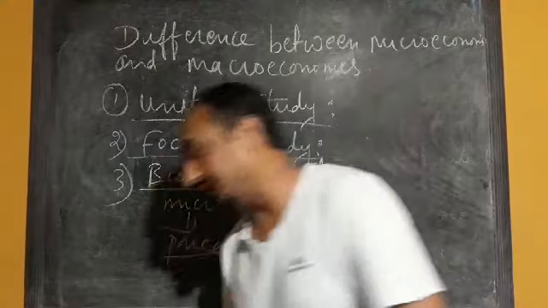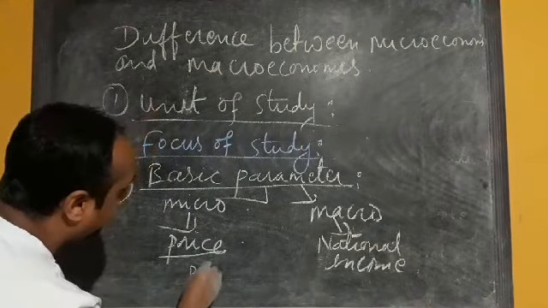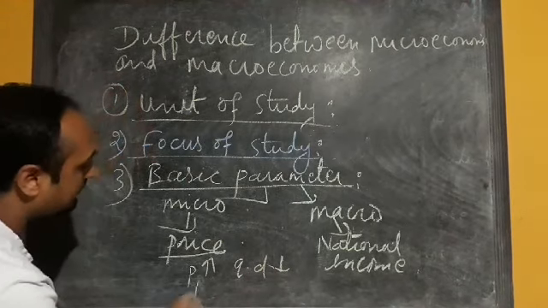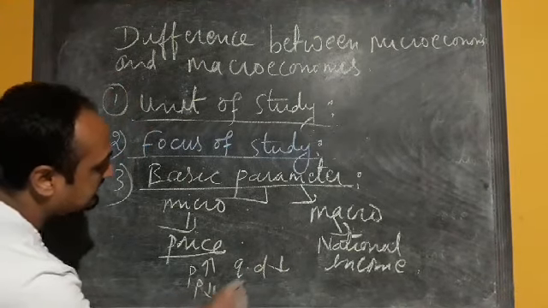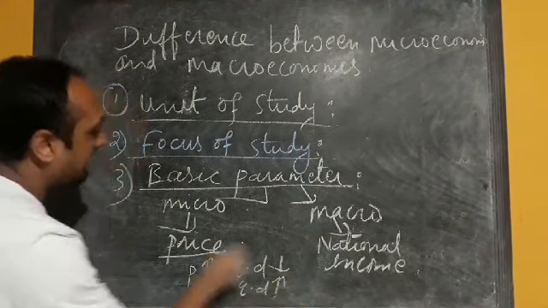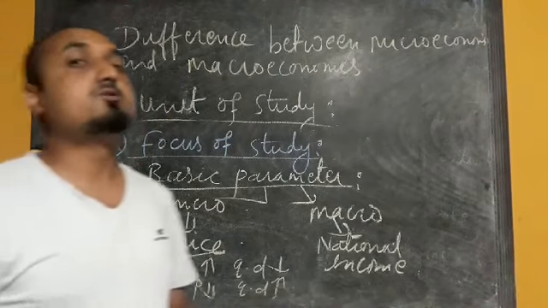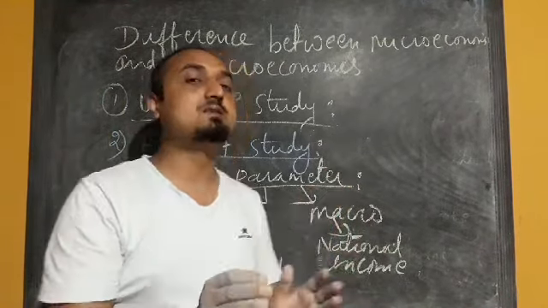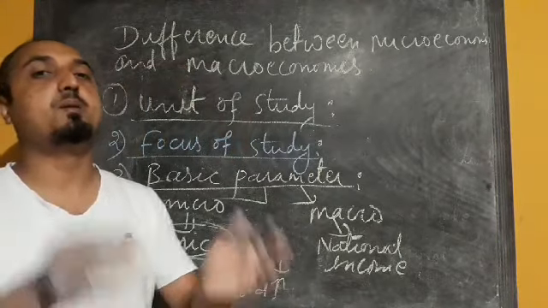If the price is high, my quantity demanded will be less. When the price is less, my quantity demanded may be high. So individual units like households take their decisions on the basis of price.